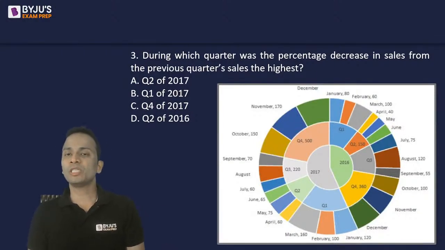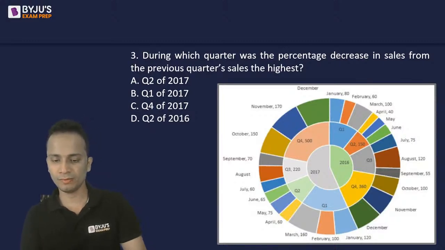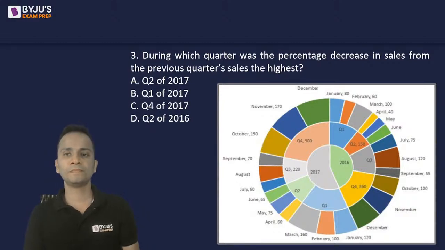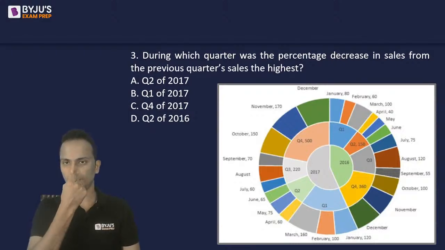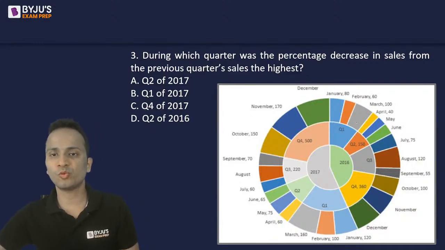During which quarter was the percentage decrease in sales from the previous quarter's sales the highest? Meanwhile, let me write the values of each of these quarters.